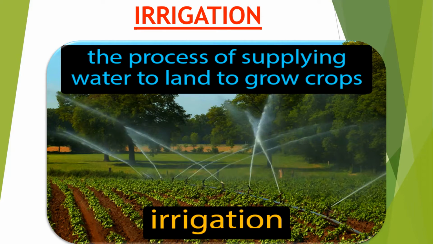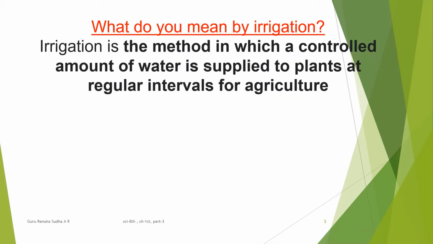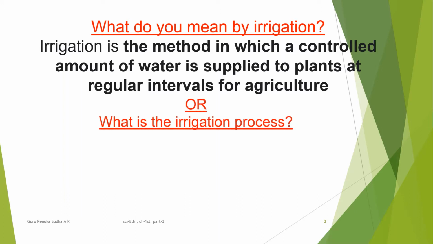What do you mean by irrigation? Irrigation is the process of supplying water to land to grow crops. Yes, it is a process of supplying water to land to grow crops. So if someone comes and asks you, what do you mean by irrigation, you can also answer like this: irrigation is the method in which a controlled amount of water is supplied to plants at regular intervals for agriculture.